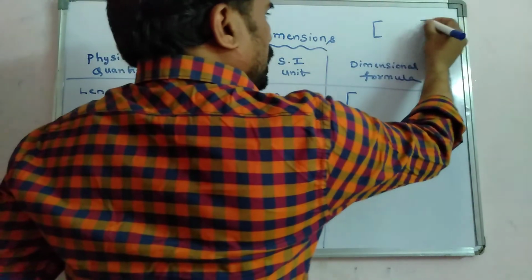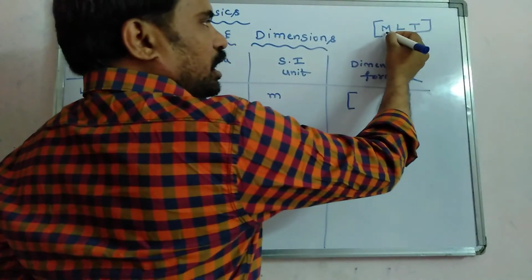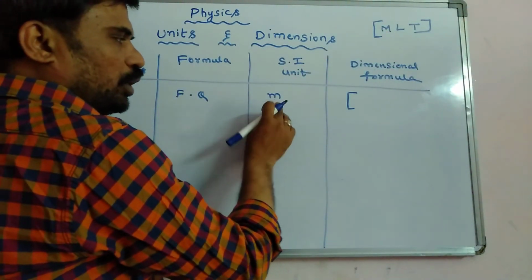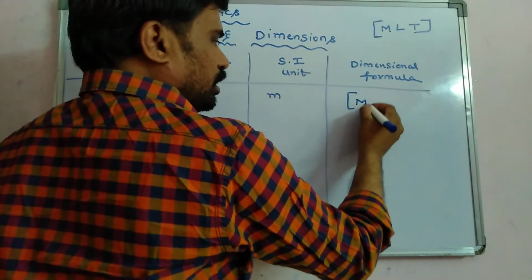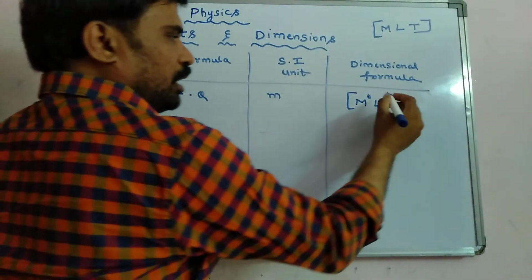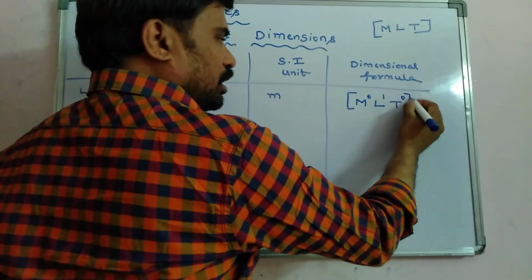To write the dimensional formula, very simple, we use M for mass, L for length, T for time. Here it is length, we don't have any mass, so M power 0. Length, only one unit, so 1. And is there any time? No time, so it is 0.